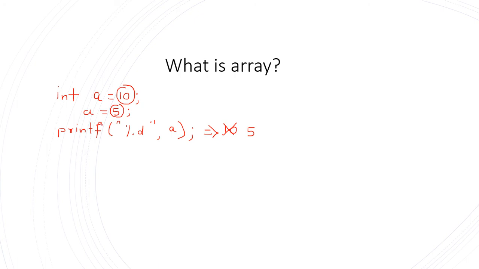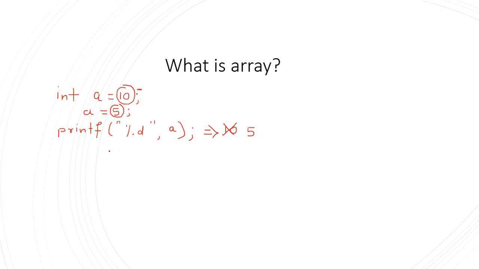So what is the conclusion? Any ordinary variable, like this a, may be of any data type, whether it is int, float, double, char, anything. Any ordinary variable stores only one value at a time, and whenever a new value is assigned to that variable, the previous value will be erased from the memory and the latest value will be displayed as output.